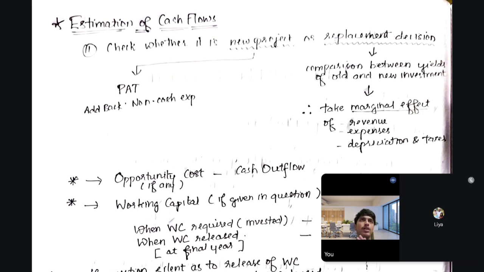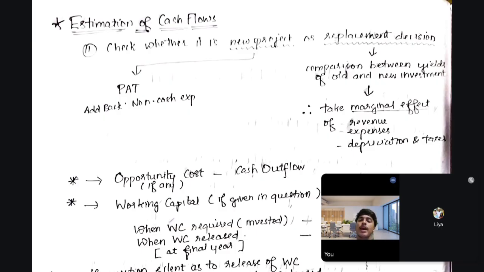If you have understood the cash flow statement, the logic behind it, then this would also be easy for you. You have to think of the inflows on a cash basis, not the accrual basis. So you have to actually realize the cash in hand. How much cash would you receive? That's the main point here. For estimation of cash flows, if the examiner directly gives you cash flows, there is nothing more to be done. You can directly write the amount.